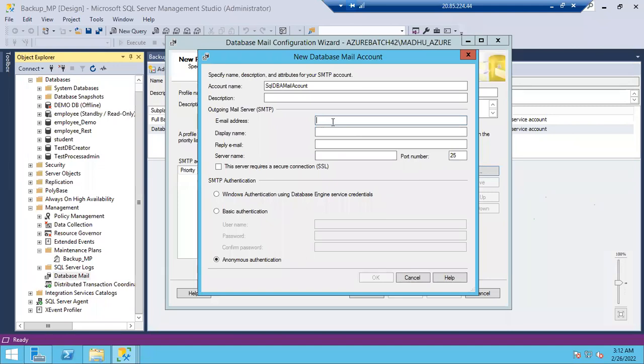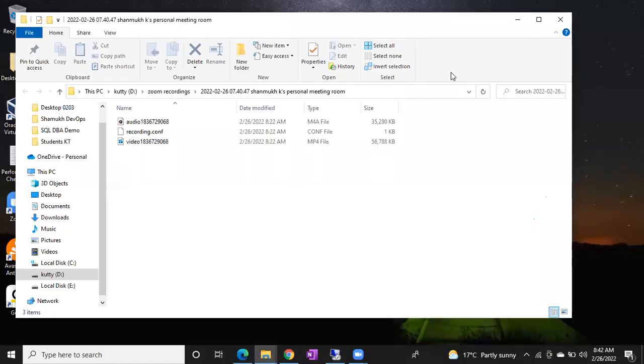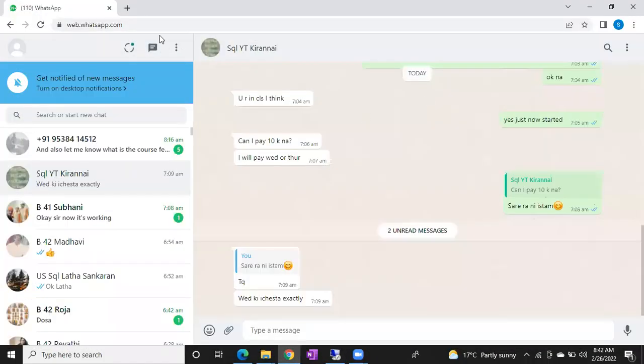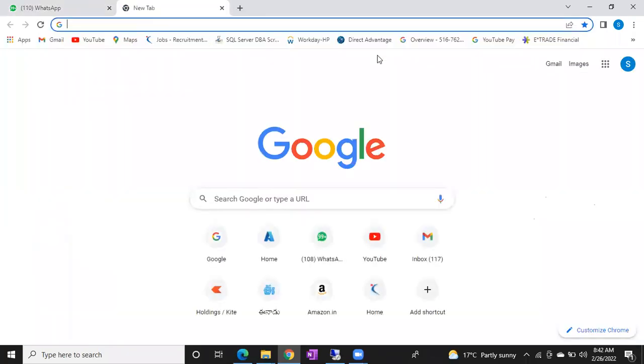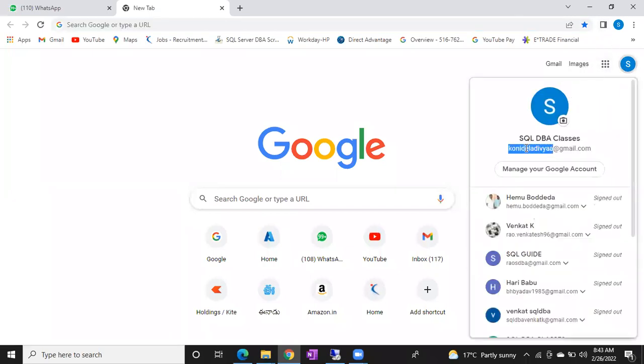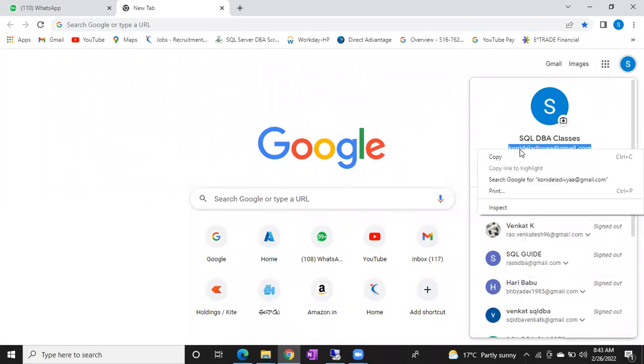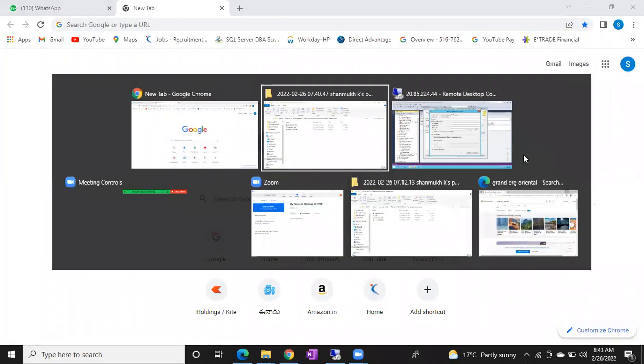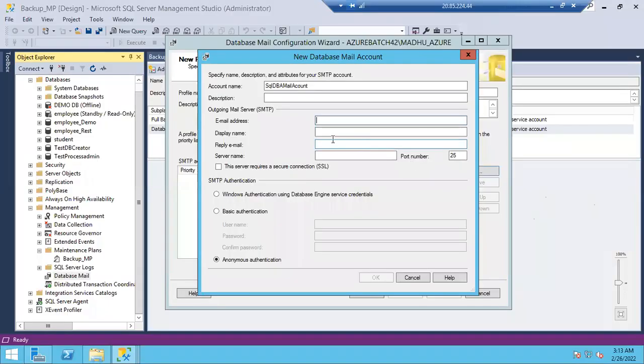Say, for example, I want to use an existing mail ID, guys. I can use it. So let me go to this existing mail ID. I'm just giving my mail ID here, the one that I'm going to use regularly for sending the documents and all, right? So that I'm using.